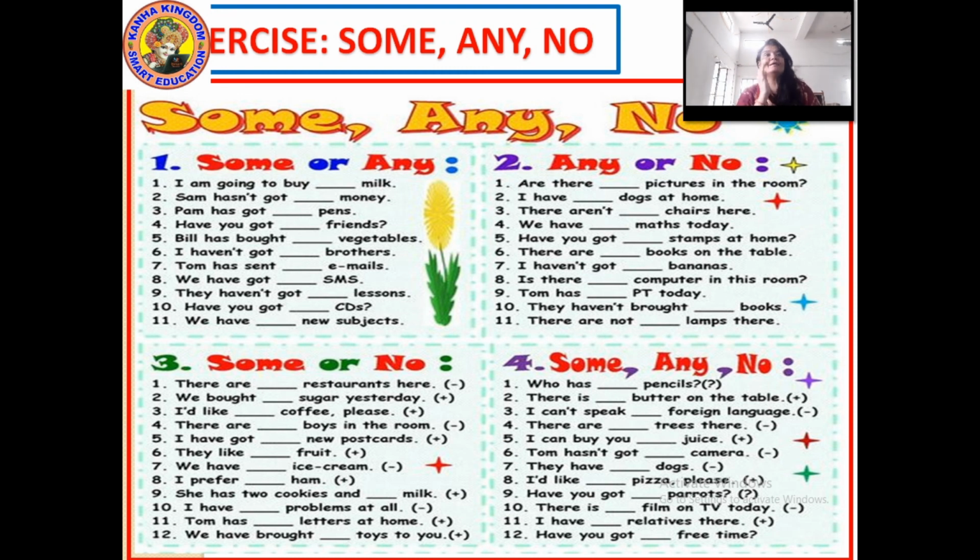Like I am going to buy milk. Milk means here the sentence is positive and the sense is also positive. So it will be some. This way, where the sentence is negative, you will use any. Where the sentence is totally 0, you will use no. And where the quantity is not confirmly known, you will use some. This is how you are going to complete all these 4 sentences in your 4 exercises in your notebook. The rest of the exercises before this also you have to do in your notebook.